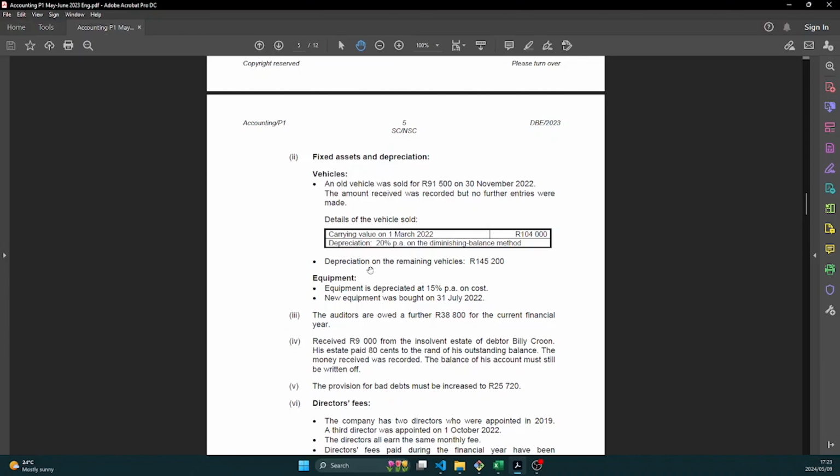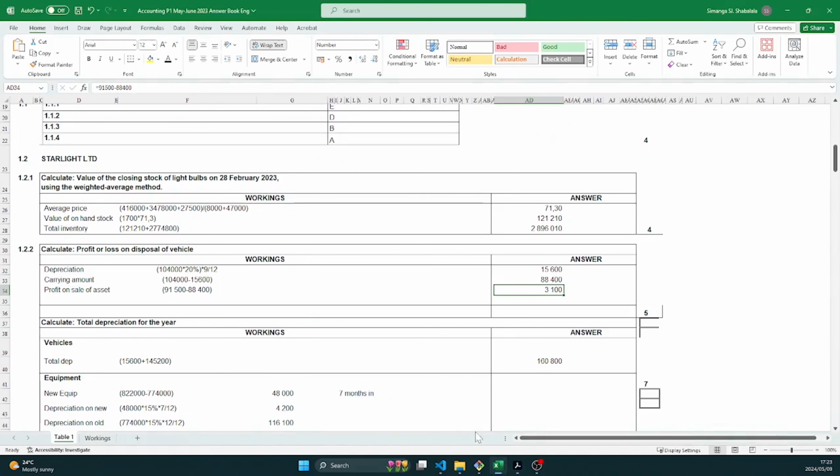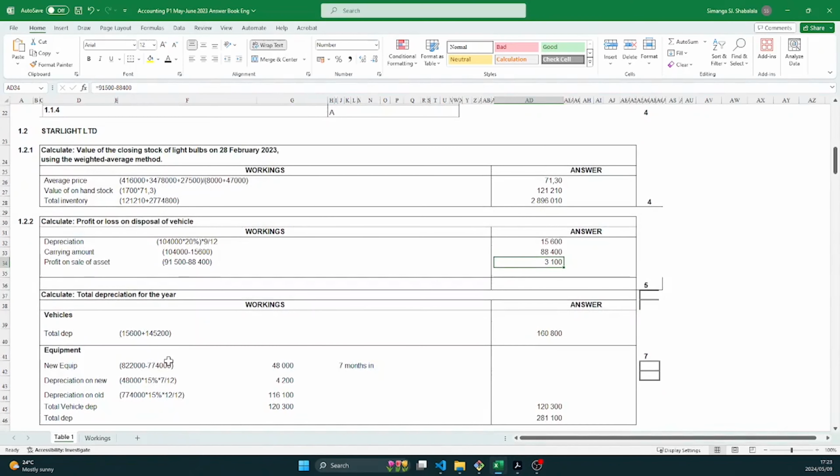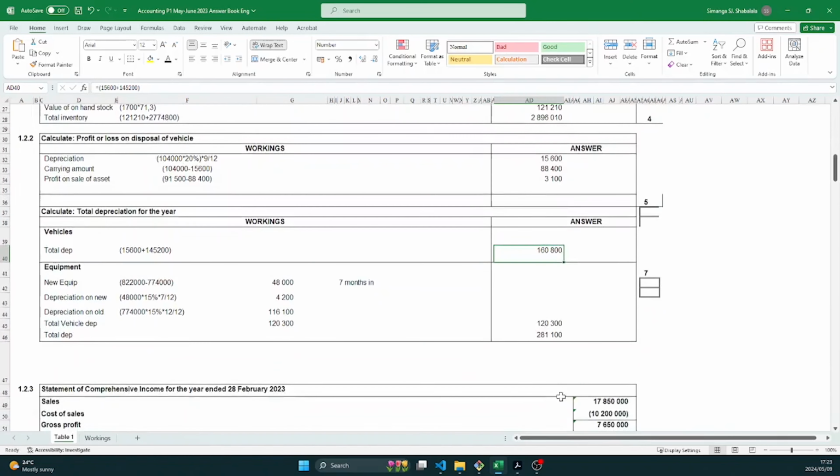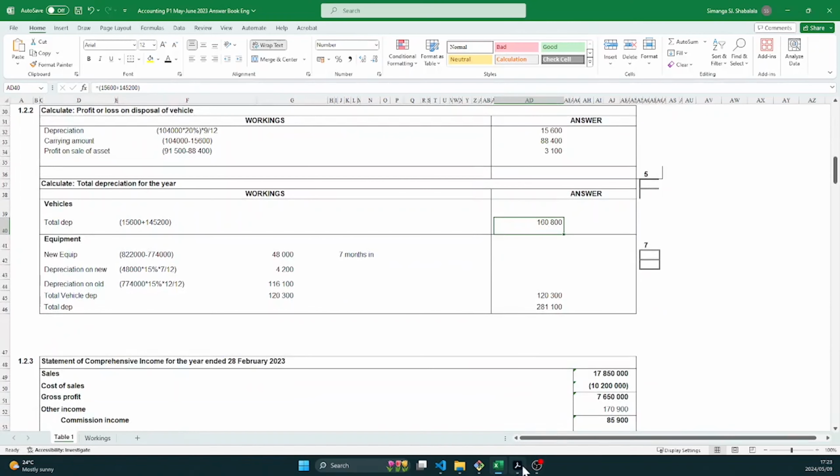And now they tell us that depreciation on the remaining vehicles, meaning vehicles other than this one that was sold, was 145,200. So 15,600 plus 145,200 gives us 160,800, which is the depreciation for vehicles.